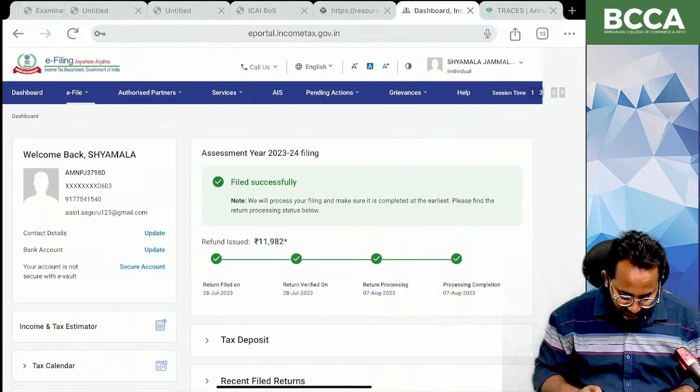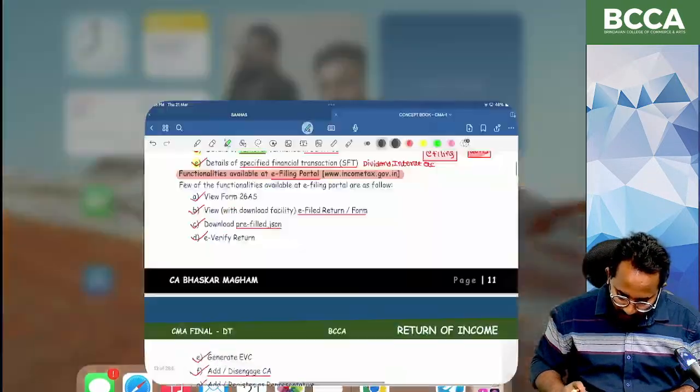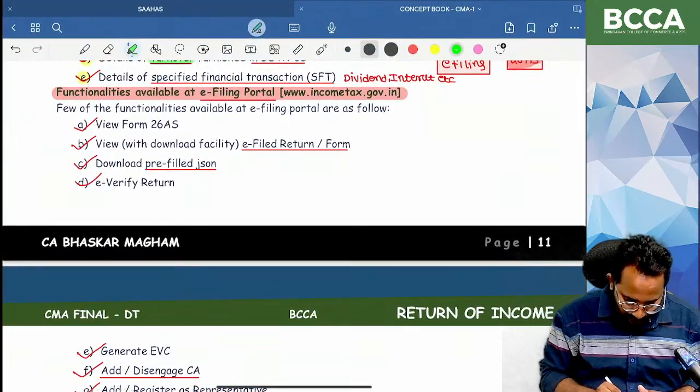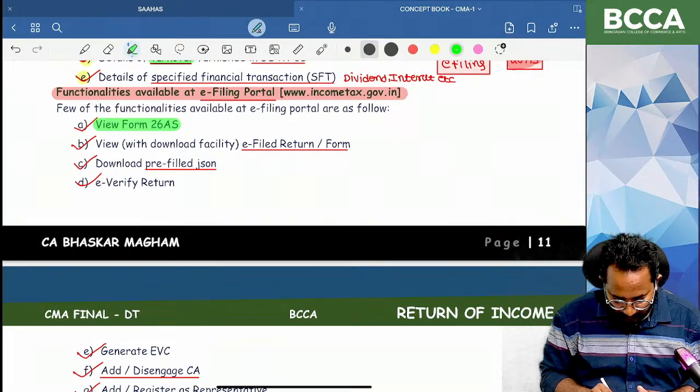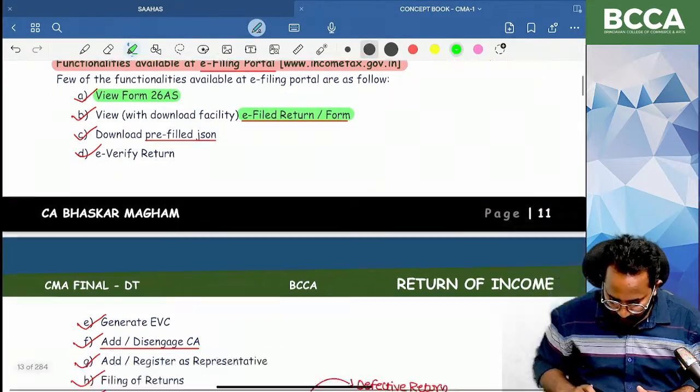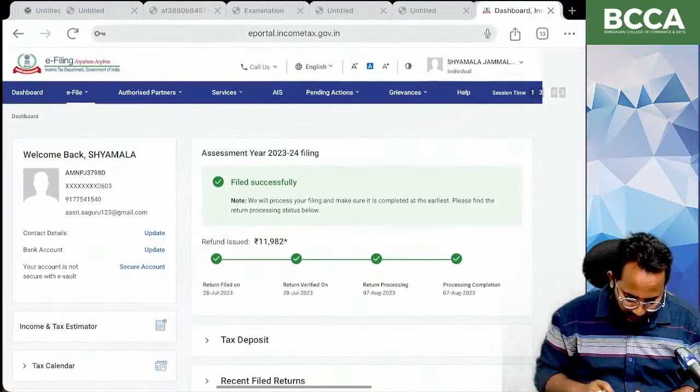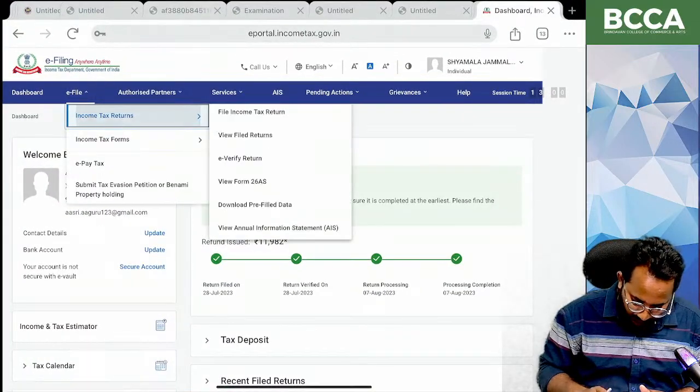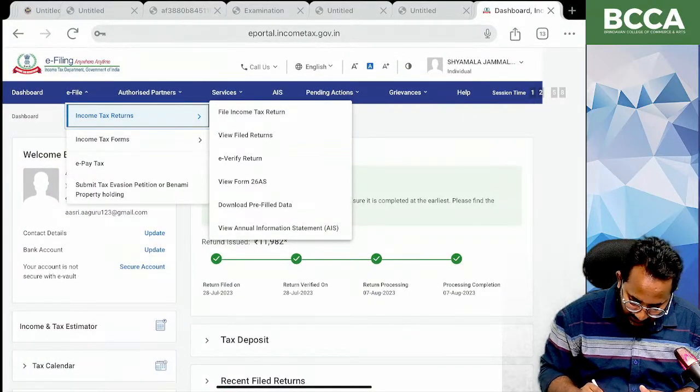What are the functionalities available? View and download the 26AS. Yes. Second one, you can file the return of income, and you can file all the forms. Yes, you can file the income tax returns.